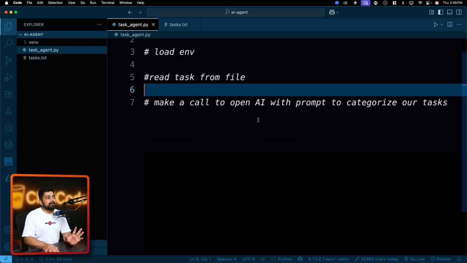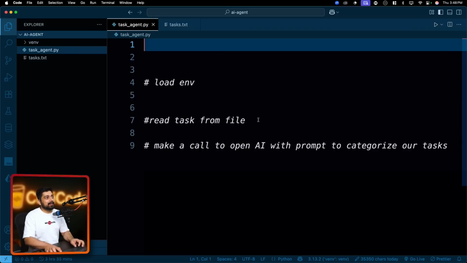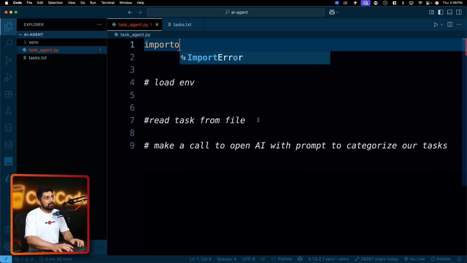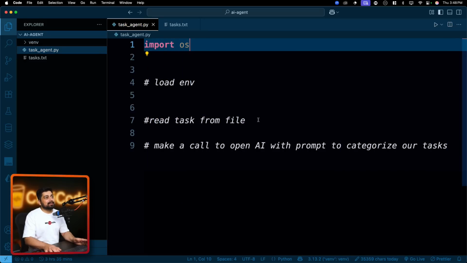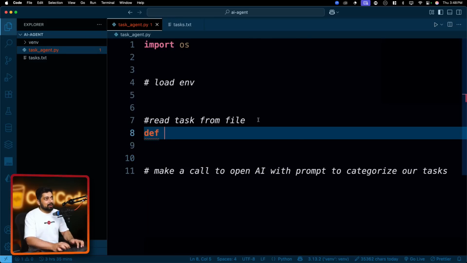All right, first of all, we have to read from a file. So if we have to read from a file, the first thing that I have to do is import os so that I can verify whether this task file exists or not. So let's go ahead and define a method for this. Let's call this one read_tasks. Good enough. You'll give me a file path.